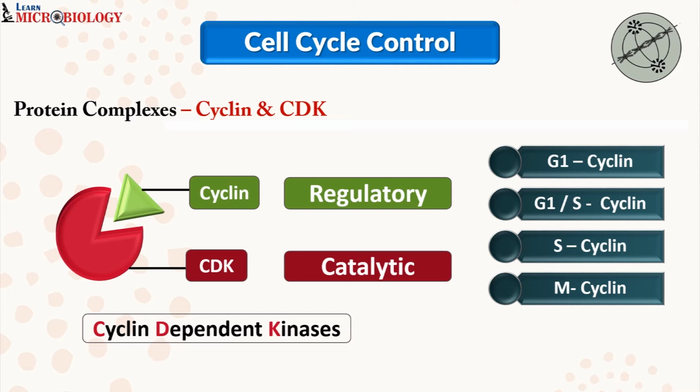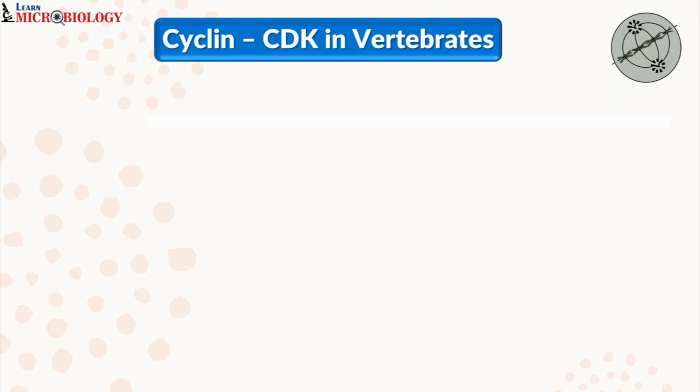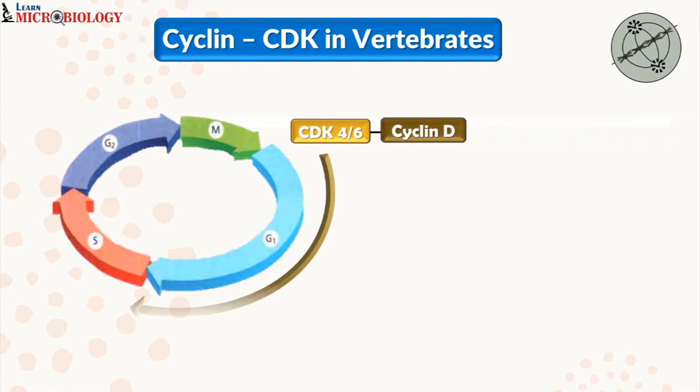Now let us understand the Cyclin-CDK complexes which are present in vertebrates. We learned that there are G1 cyclins, G1S cyclins, S cyclins and M cyclins. All these are common names. In different organisms, you can have a defined name. So let us learn what they are known as in vertebrates. The G1 cyclin is known as cyclin D, which is bound to CDK 4 and 6.